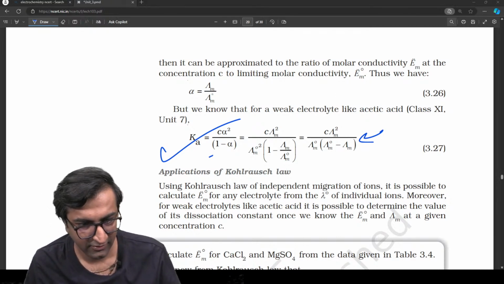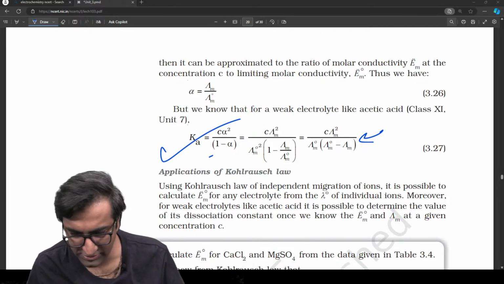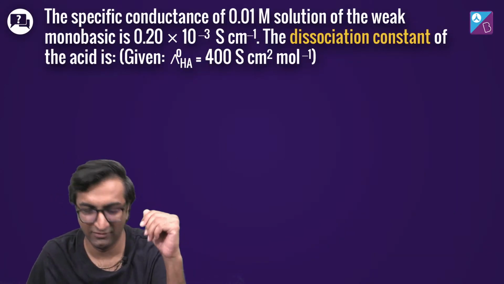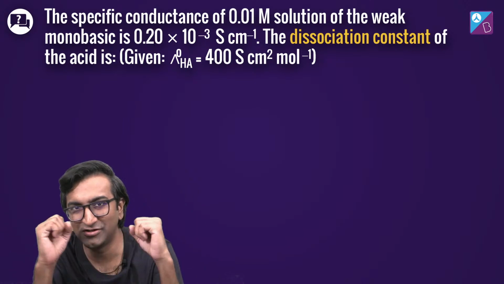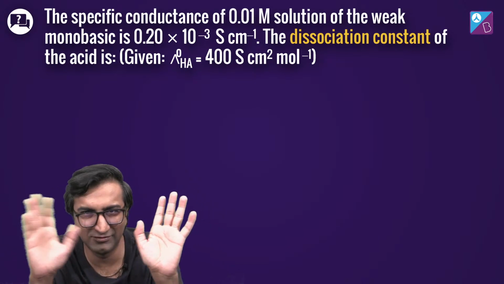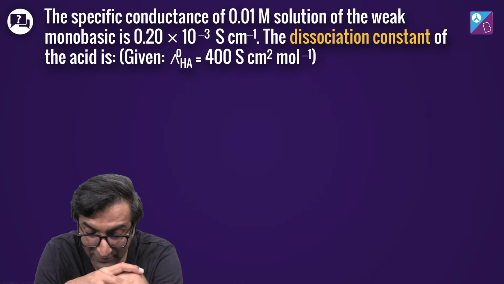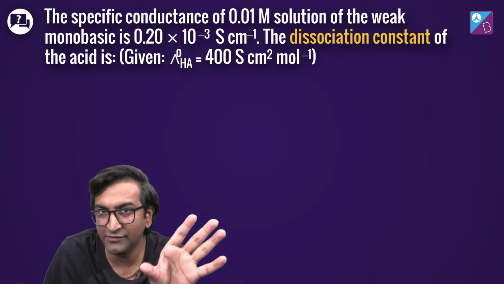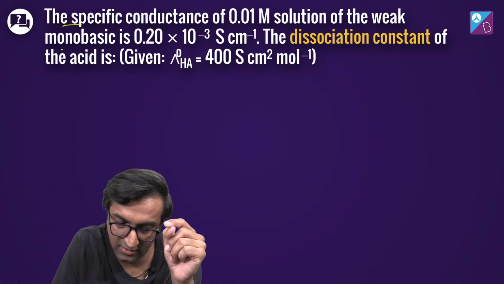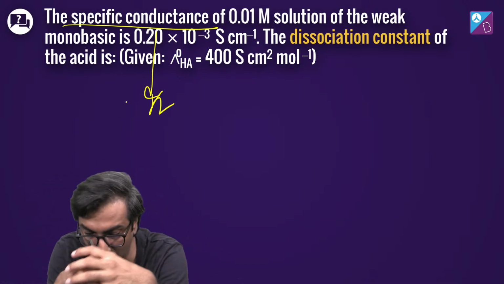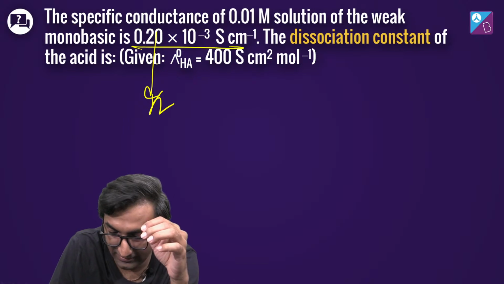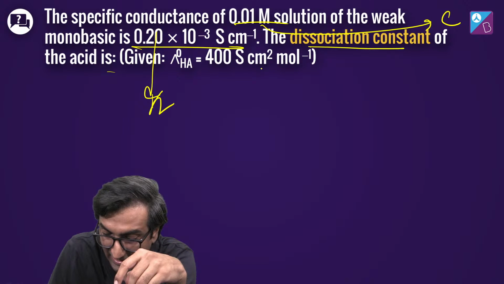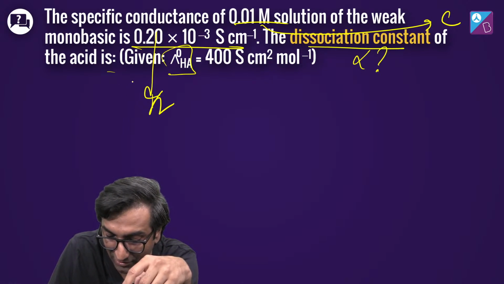एक दो सवाल कर लें. Shall we do questions? Here's the first question of this topic. अरे दिख नहीं रहा. Here's the first question of this topic. Light चली गई. This UPS shall last for a couple of hours, so we are good. We just need to do for 15 minutes more. The specific conductance of 0.01 molar solution of weak monobasic acid is some value. Specific conductance या फिर conductivity, मतलब ये है kappa की value. ये है concentration. The dissociation constant alpha क्या होगा अगर lambda not दिया हुआ है?